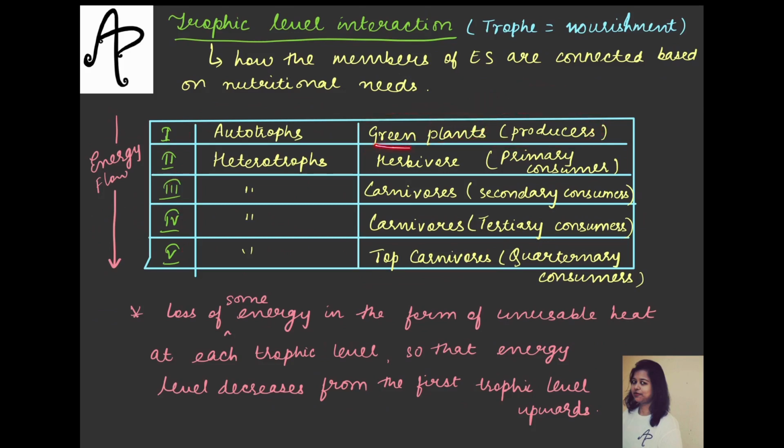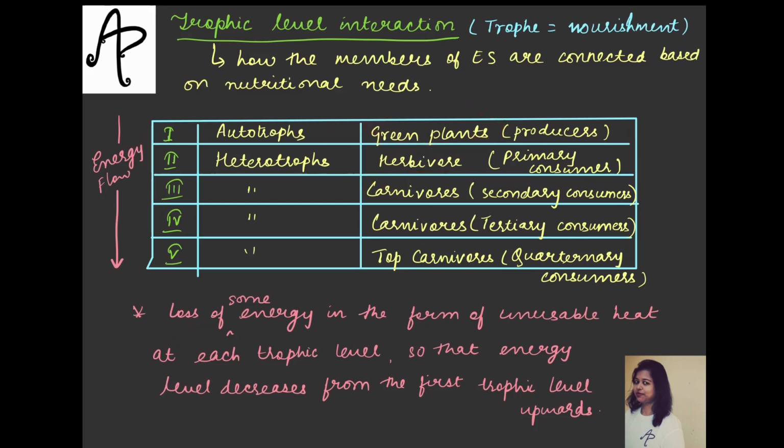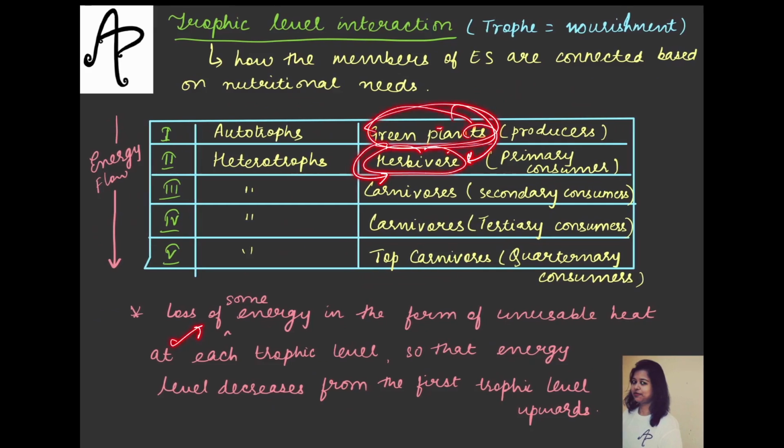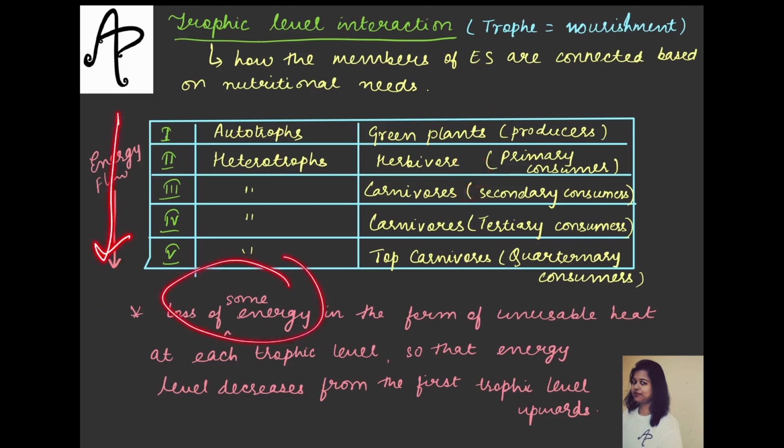Now when these plants will be eaten by the first level of consumer, which is herbivore, there will be some loss of energy. ठीक है, क्योंकि पूरा जितना ये खाएंगे वो पूरी तो नहीं जाएगी ना अगले लेवल तक. Similarly from here to here, when they will be eaten, there will be some loss of energy. So the energy is flowing from here, and when the energy is flowing from here, there is loss of some energy also. Why? Because there will be some unusable heat at each of the trophic level, तो energy जो है वो lose होता चला जाएगा.